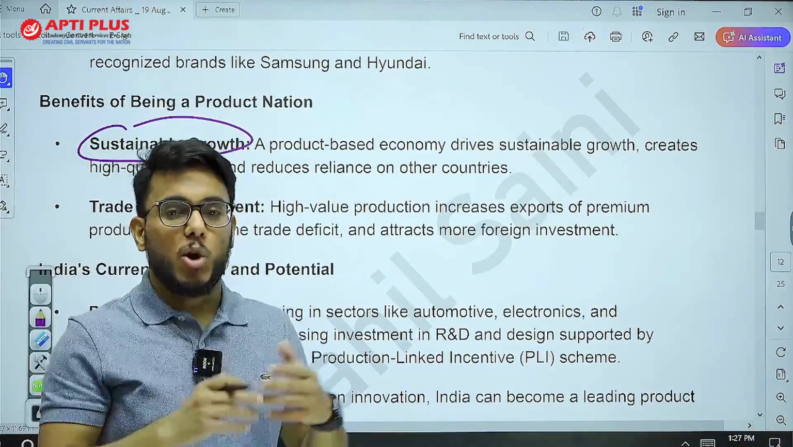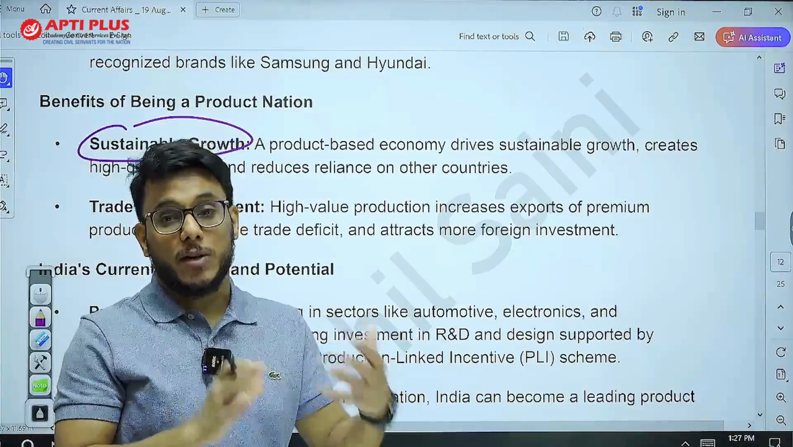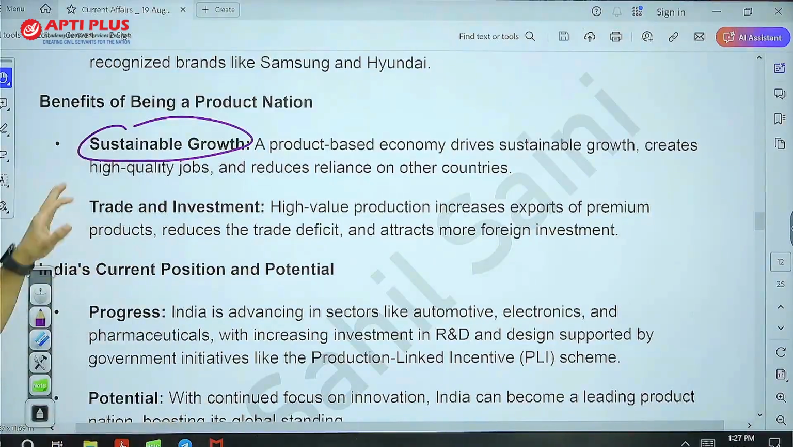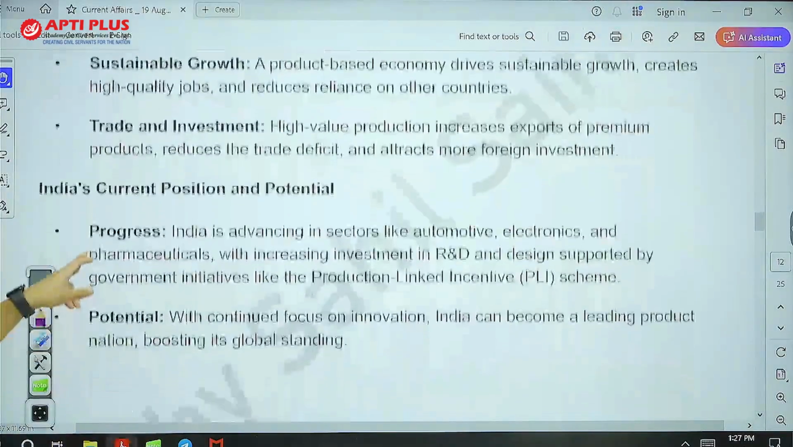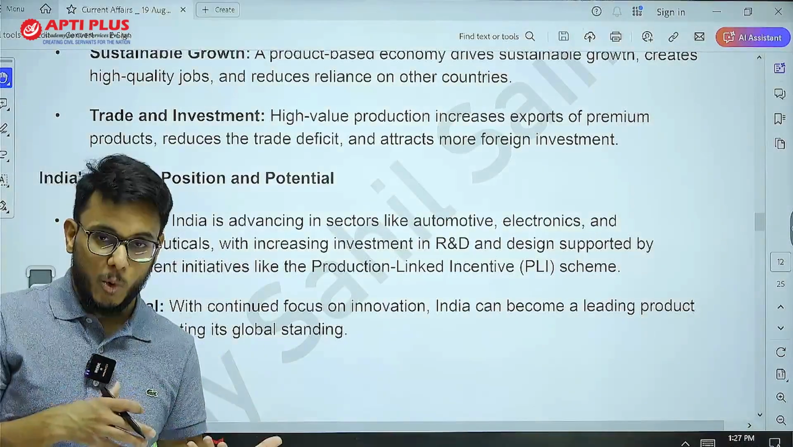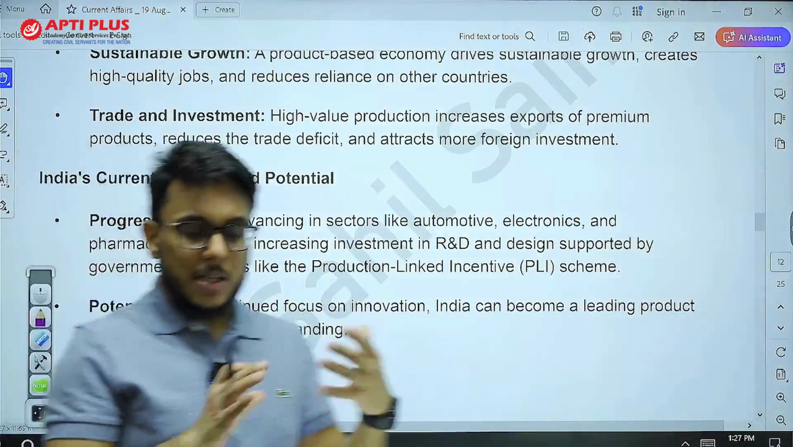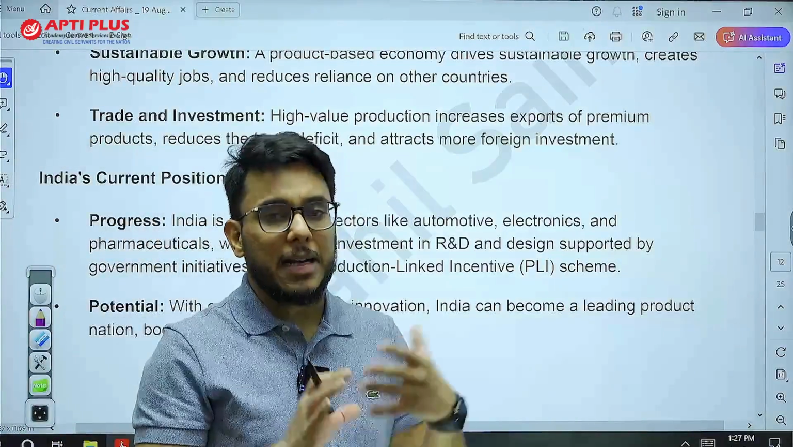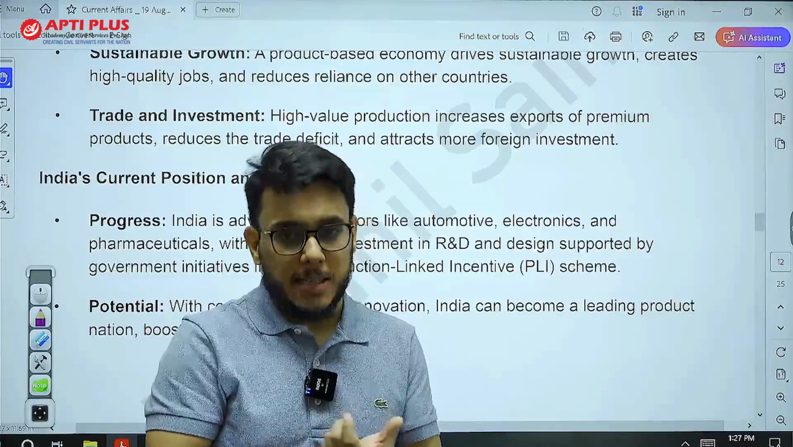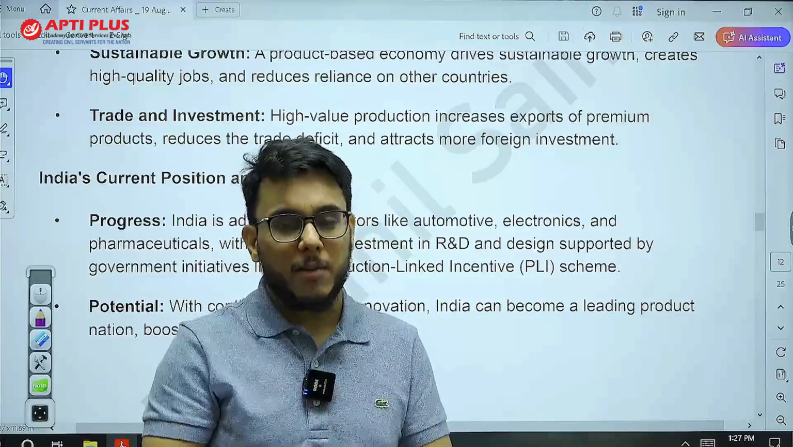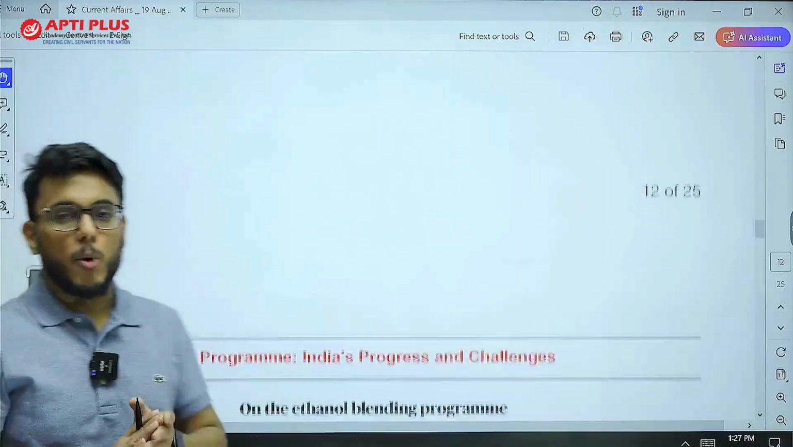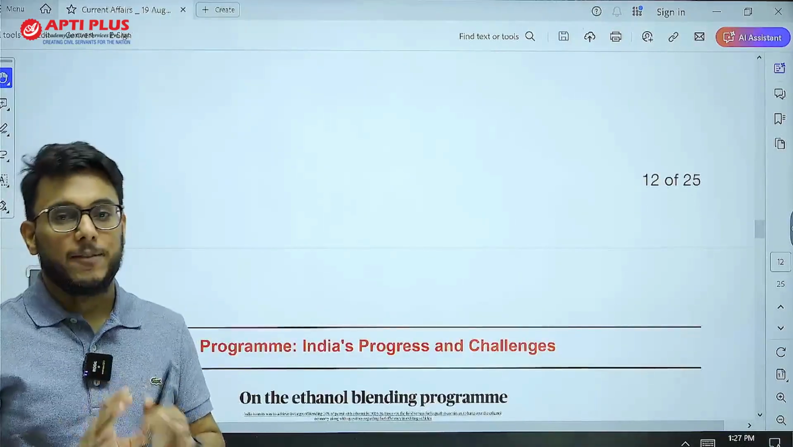Then also, being a product nation is sustainable. Manufacturing leads to a lot of pollution and a lot of consumption of resources. So environmentally also, being a product economy is sustainable for India. And then it will also improve the value of India's exports. R&D products command premium pricing, so it can also provide an economic advantage to India. So these are all the benefits of being a product nation rather than just a manufacturing nation.